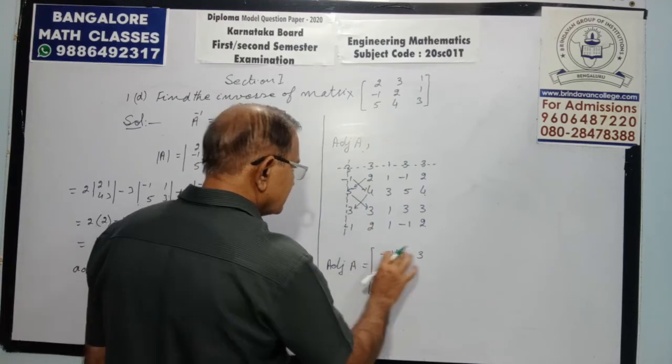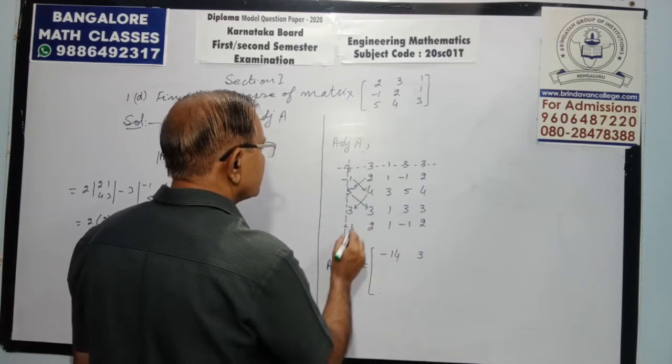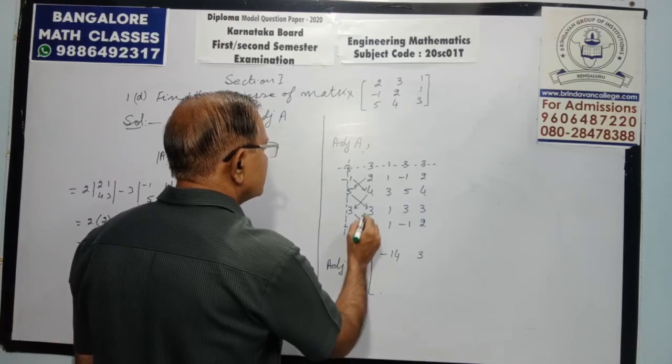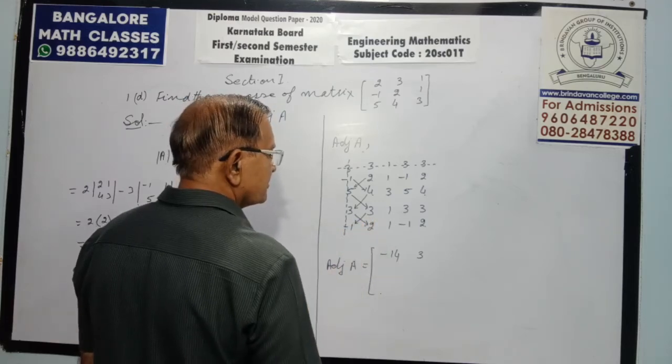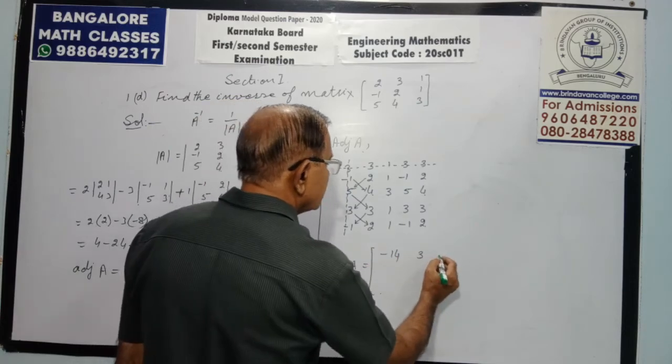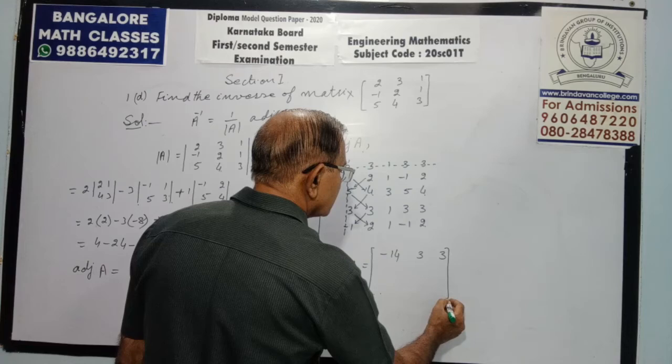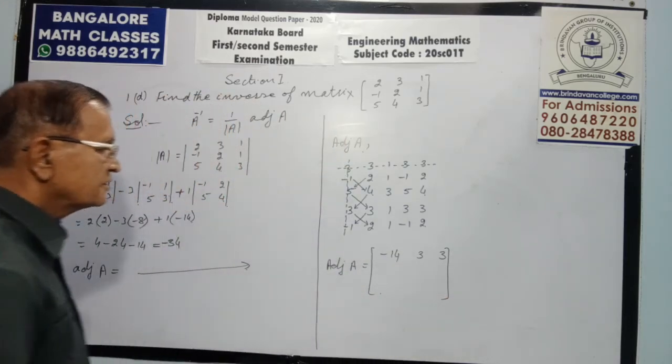Solve column wise, write row wise. 6, minus 3. Thus it is 3, write row wise. That will be the adjoint.